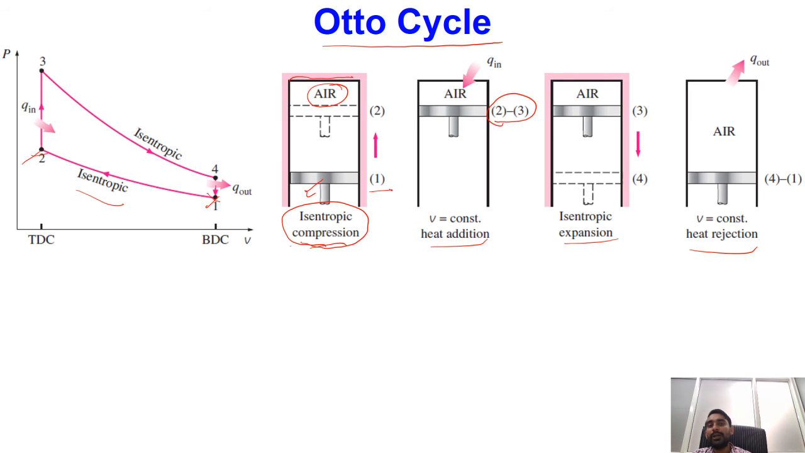So we have replaced the combustion process with a heat addition process at constant volume. So this process 2 to 3 is nothing but heat addition at constant volume. Next we had the power stroke. So in the power stroke, what was happening? Isentropic expansion was taking place. So this process 3 to 4 is our isentropic expansion process.